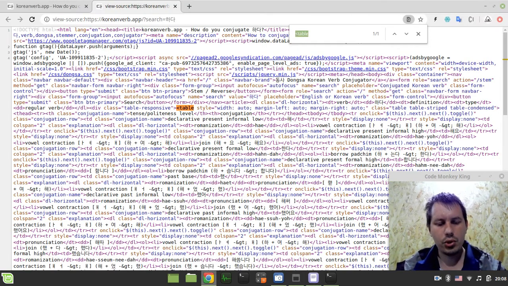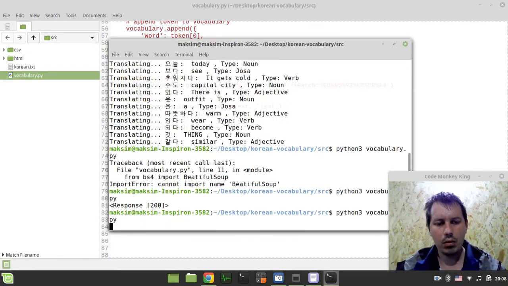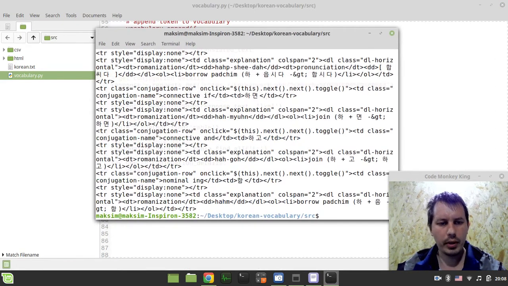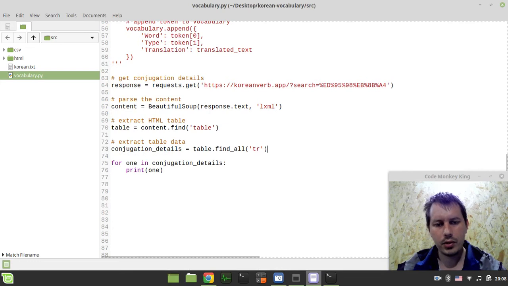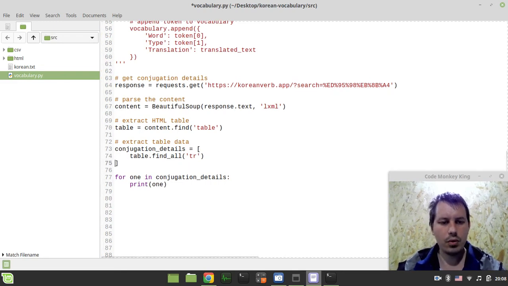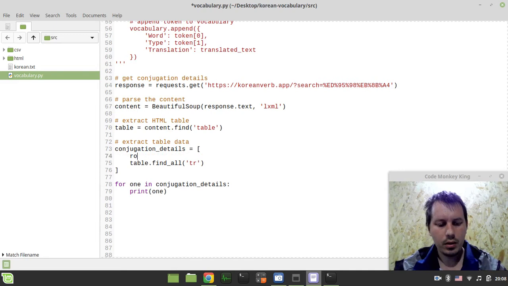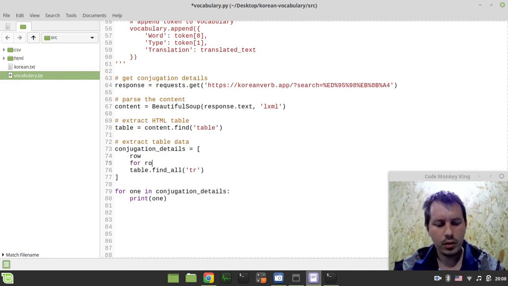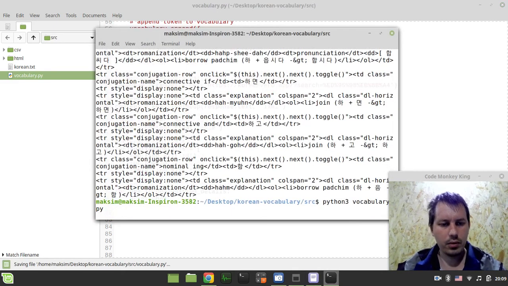So now this should be extracting all the rows one by one. Okay, but within every single row, we need to do the following thing. So we need to say row for row in this, and not the row itself, but row.find_all, and I'm looking for the table data tag, and let's have a look.